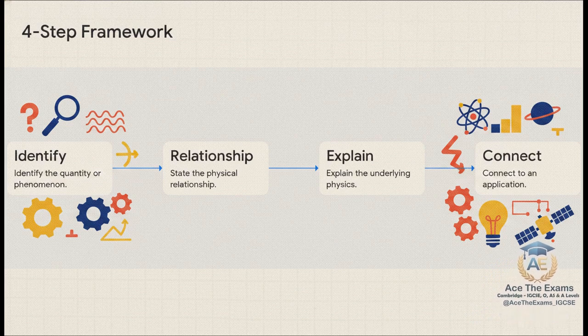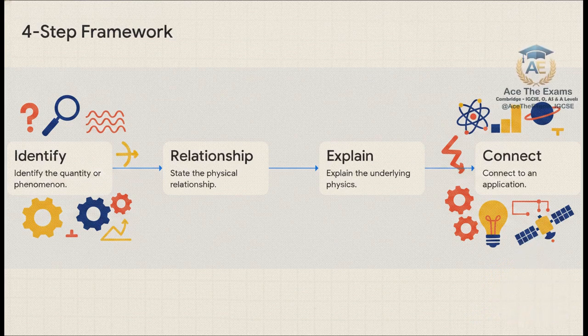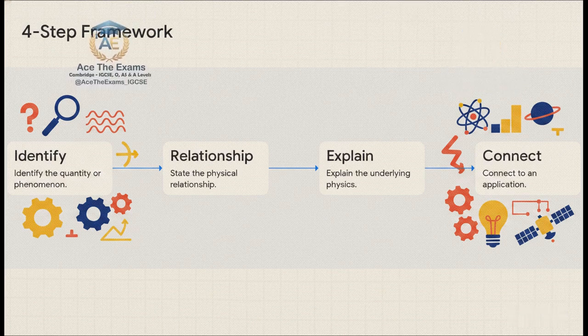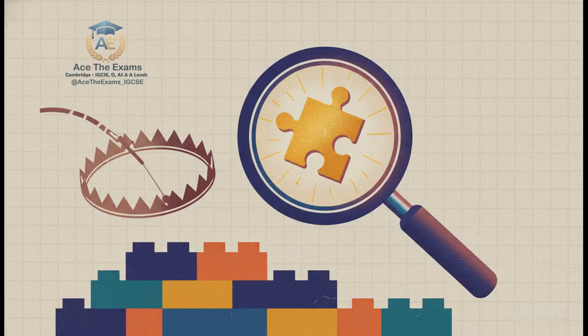First, you identify the exact phenomenon. Second, you state the relationship. Third, you explain the underlying physics using a solid cause and effect chain. And finally, number 4, you connect it to an actual application. It's a total game changer because the best exam answers always demonstrate both a deep fundamental understanding and a practical real-world application.